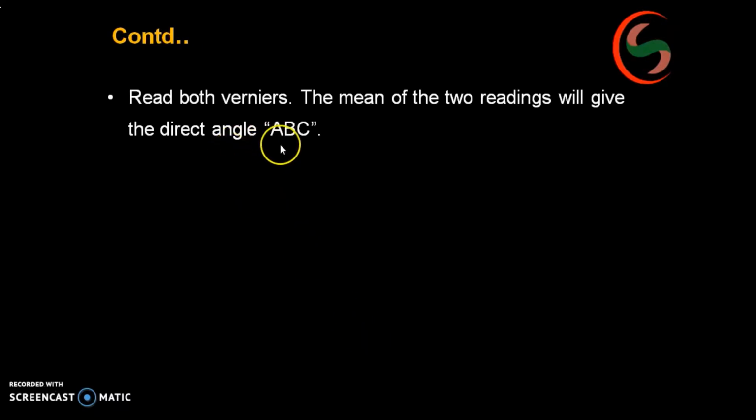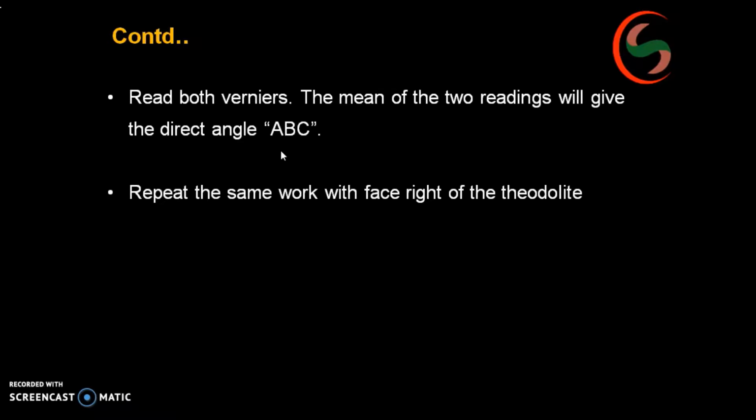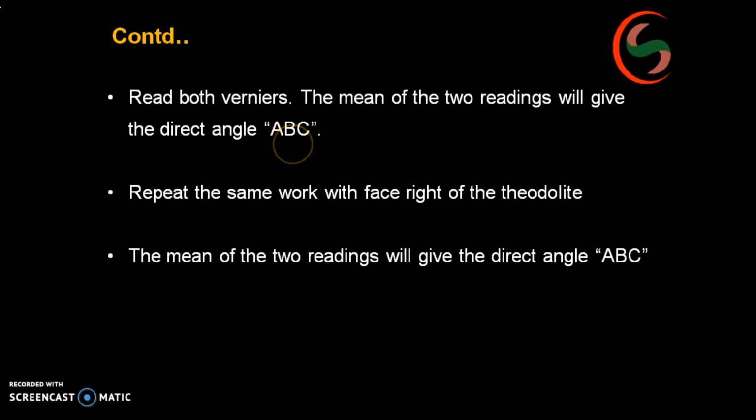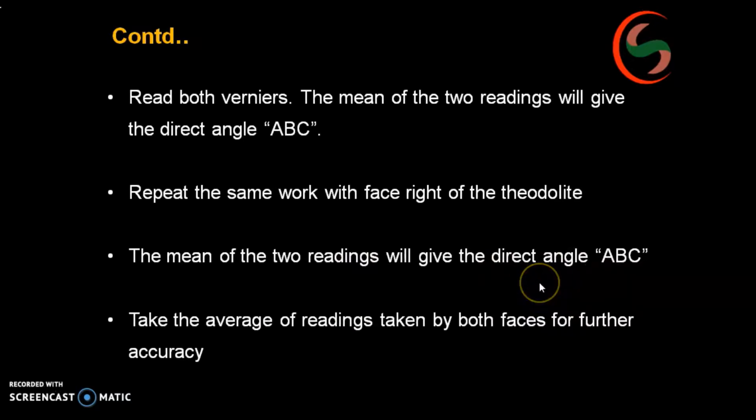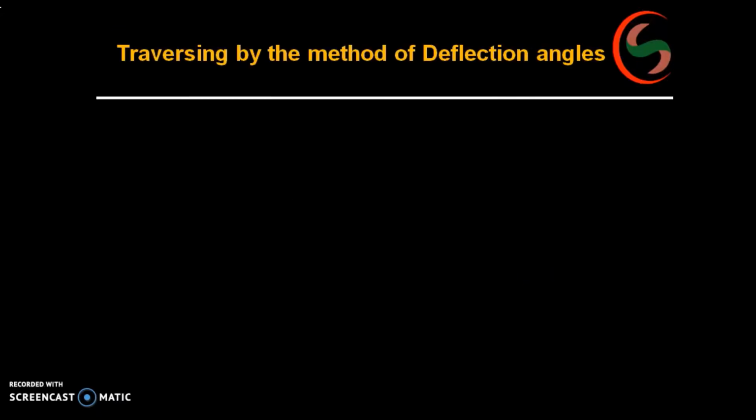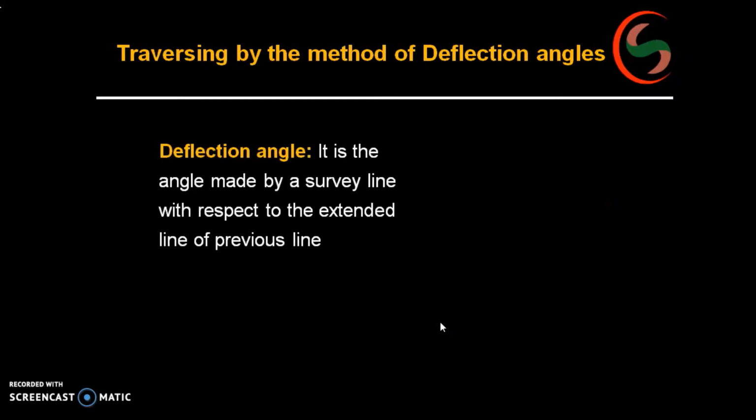And in this also you have to read both the verniers, and face left and face right conditions also, of course, for greater accuracy. Next, the mean of the two readings will give the direct angle between ABC. Take the averages of both faces for high accuracy. And this one is very important: traversing by the method of deflection angles. Now see here. It is the angle made by a survey line with respect to the extended line of the previous line. Means, right, what we can do?